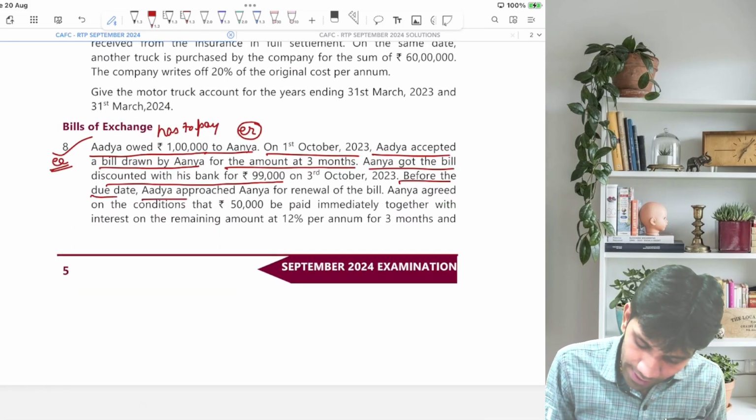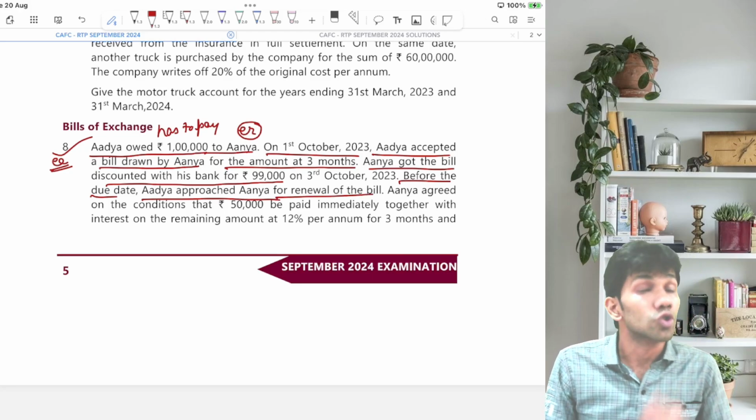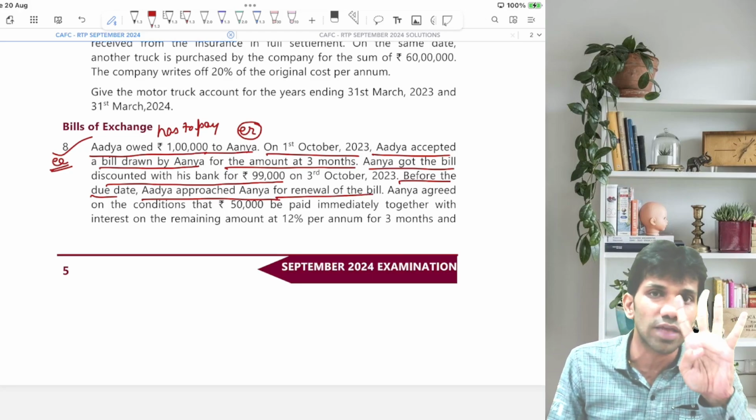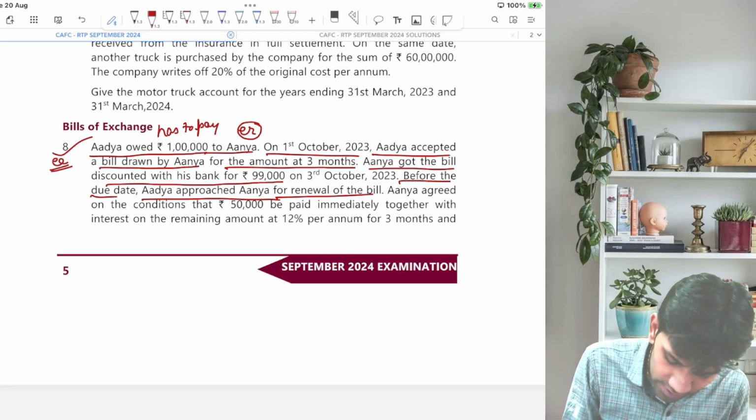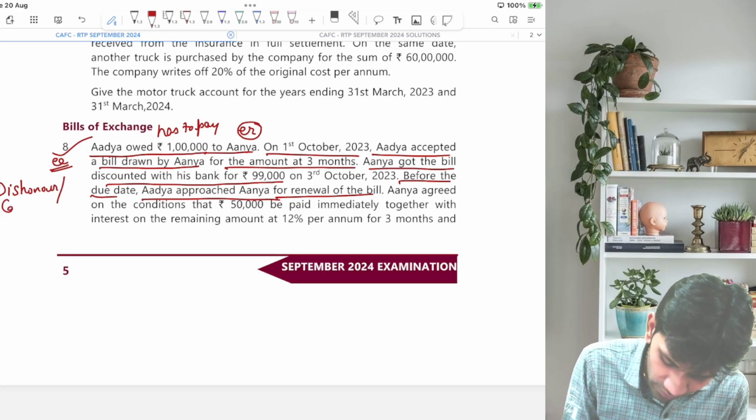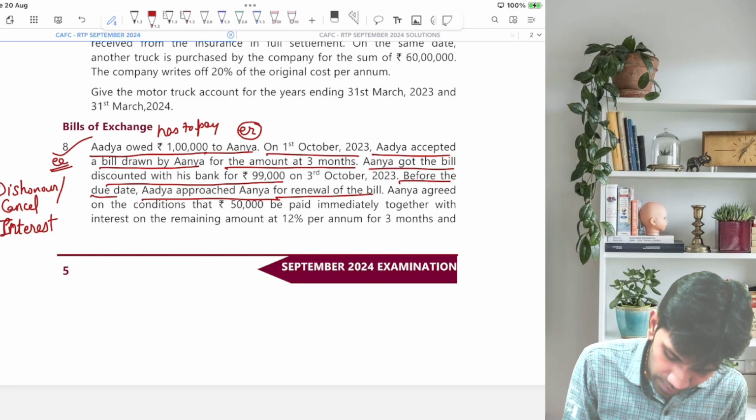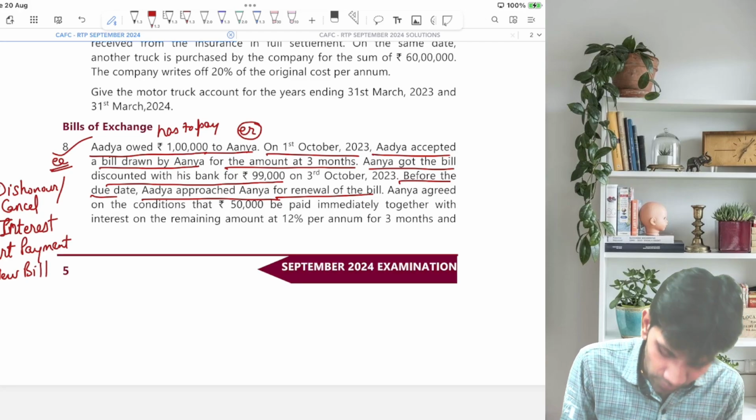Before the due date, Adya approached Anya for the renewal of the bill. So whenever renewal of bill comes, always think of 4 steps. The first step is dishonor, or people say cancellation of bill. Second step, interest. Third step, part payment. And fourth step, new bill. Whenever renewal comes, think of these 4 steps.